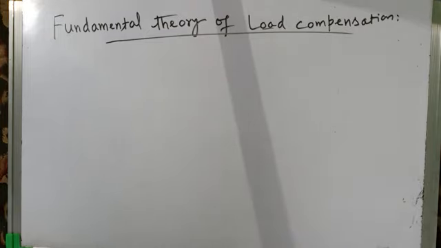And because of large flow of the reactive power due to poor power factor of the load, you may have to replace the existing system by a system having higher volt ampere rating, higher apparent power rating. Because active power remaining same, power factor deteriorates, that means reactive power increases, so therefore the apparent power which is drawn from the source increases. So therefore the apparent power rating of generators, transformers, transmission lines, etc., has to be increased. Can we afford to do so? No, simply no. We cannot replace an existing costly system by another system of higher power rating.